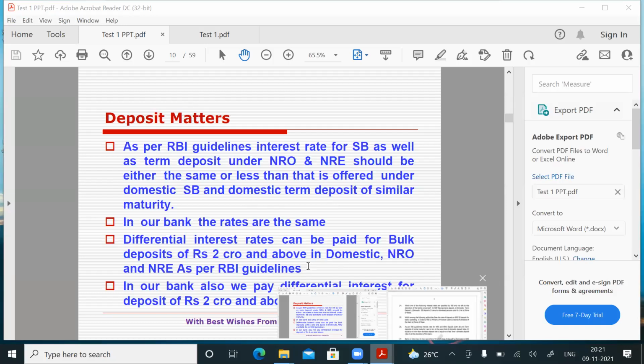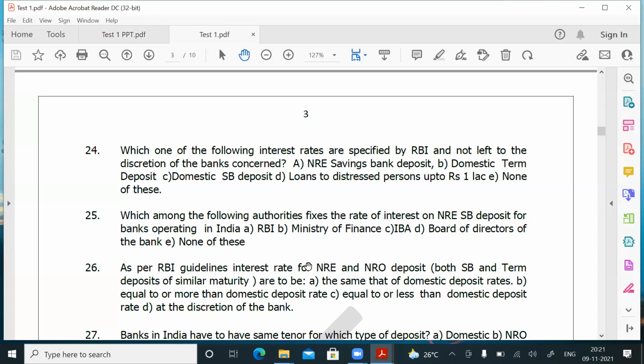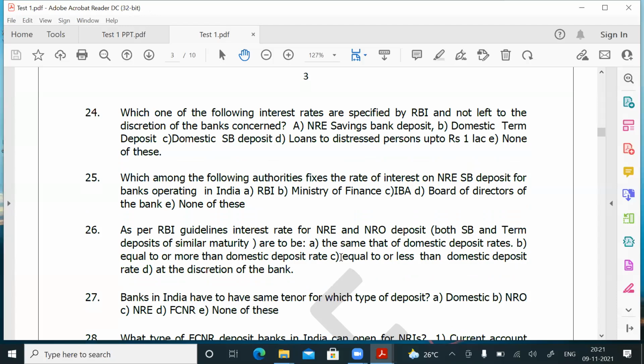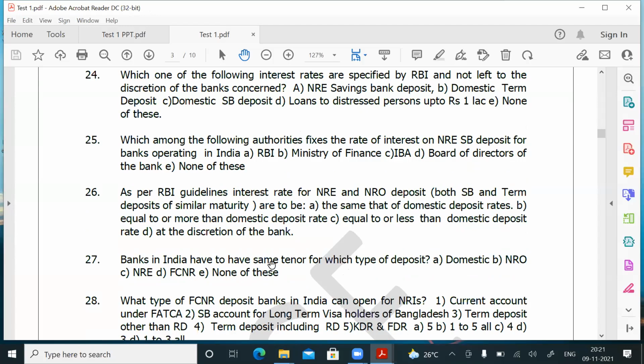The answer for question number 26, I already told you. For question number 26, the answer is C. Question number 27: Banks in India have to have the same tenor for which type of deposits? So what do you mean by same tenor, sir?